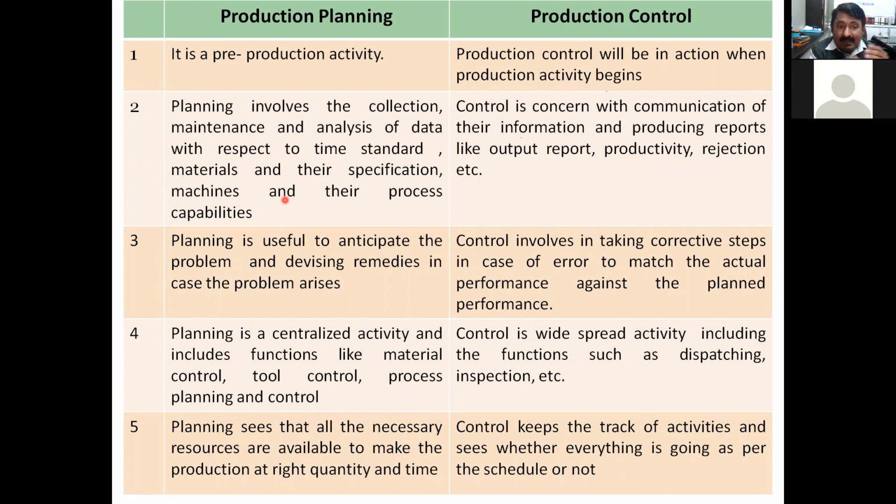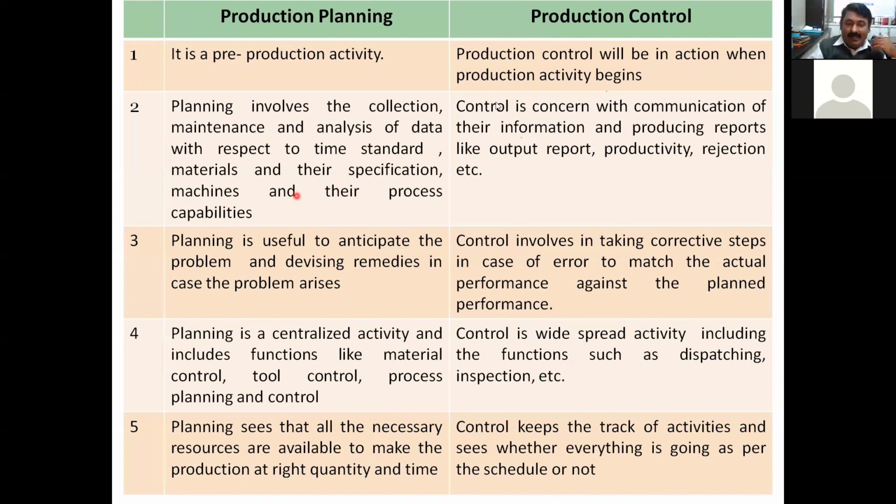Then, with respect to the time standard, is 1 hour less, optimum, or more, or is some modification required as far as the different parameters like depth of cut, indexing, speed, and feed? Does it need to be increased? Everything is planning. Then who will be the operator? So decide who will manufacture, where it will be done, how it will be done, what are the parameters, what are the quality checks, and what time is required. Everything, it is nothing but planning.